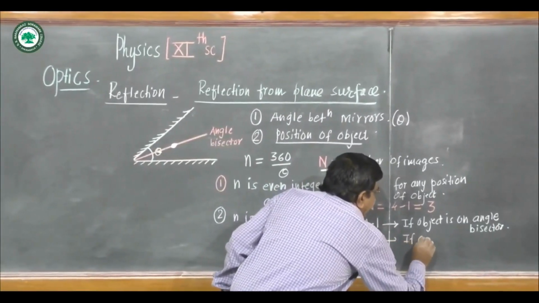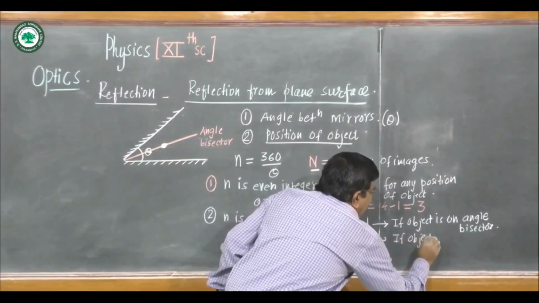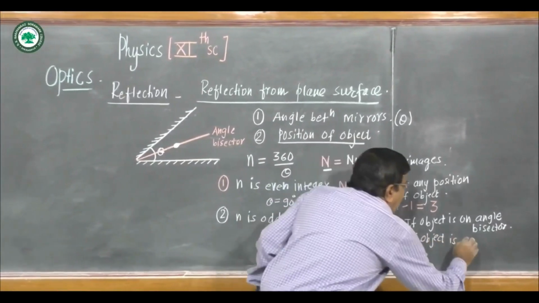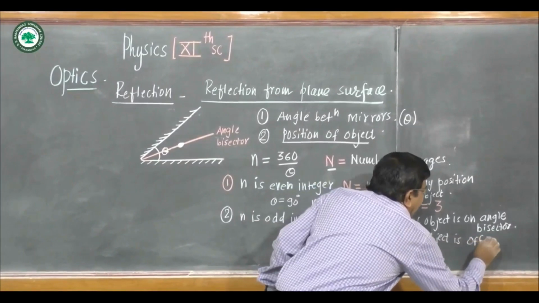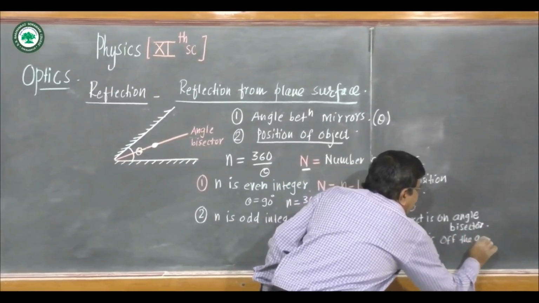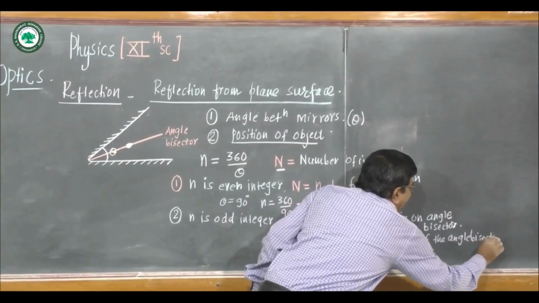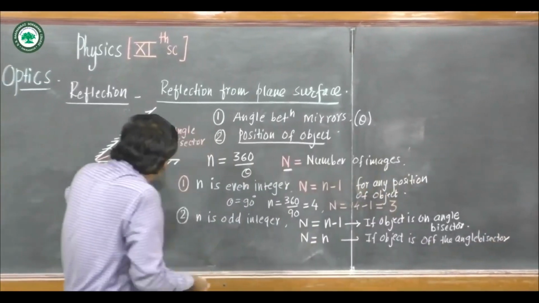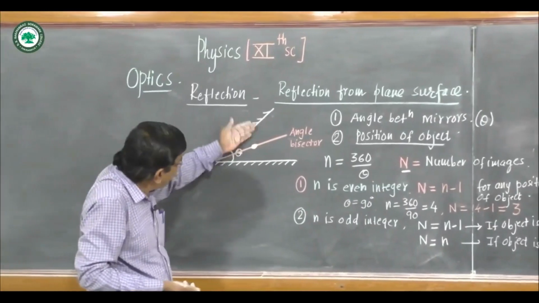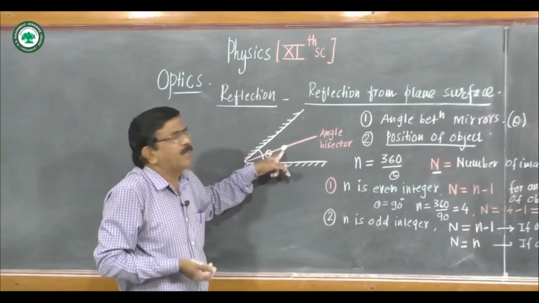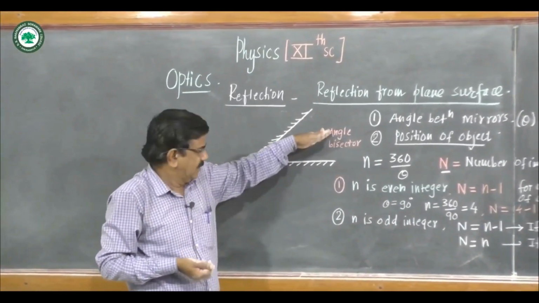Off the angle bisector means it is not on the angle bisector. It may be anywhere other than this point, the angle bisector.